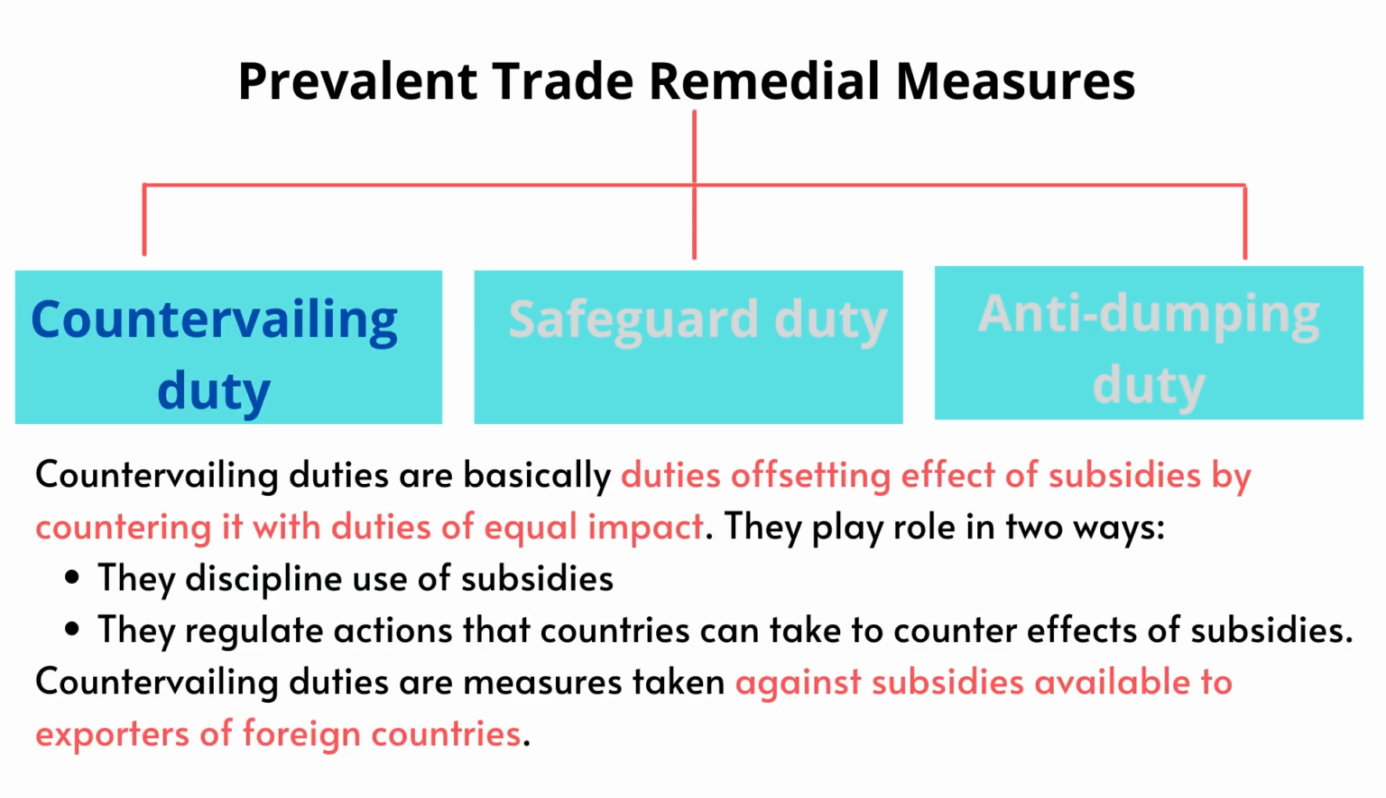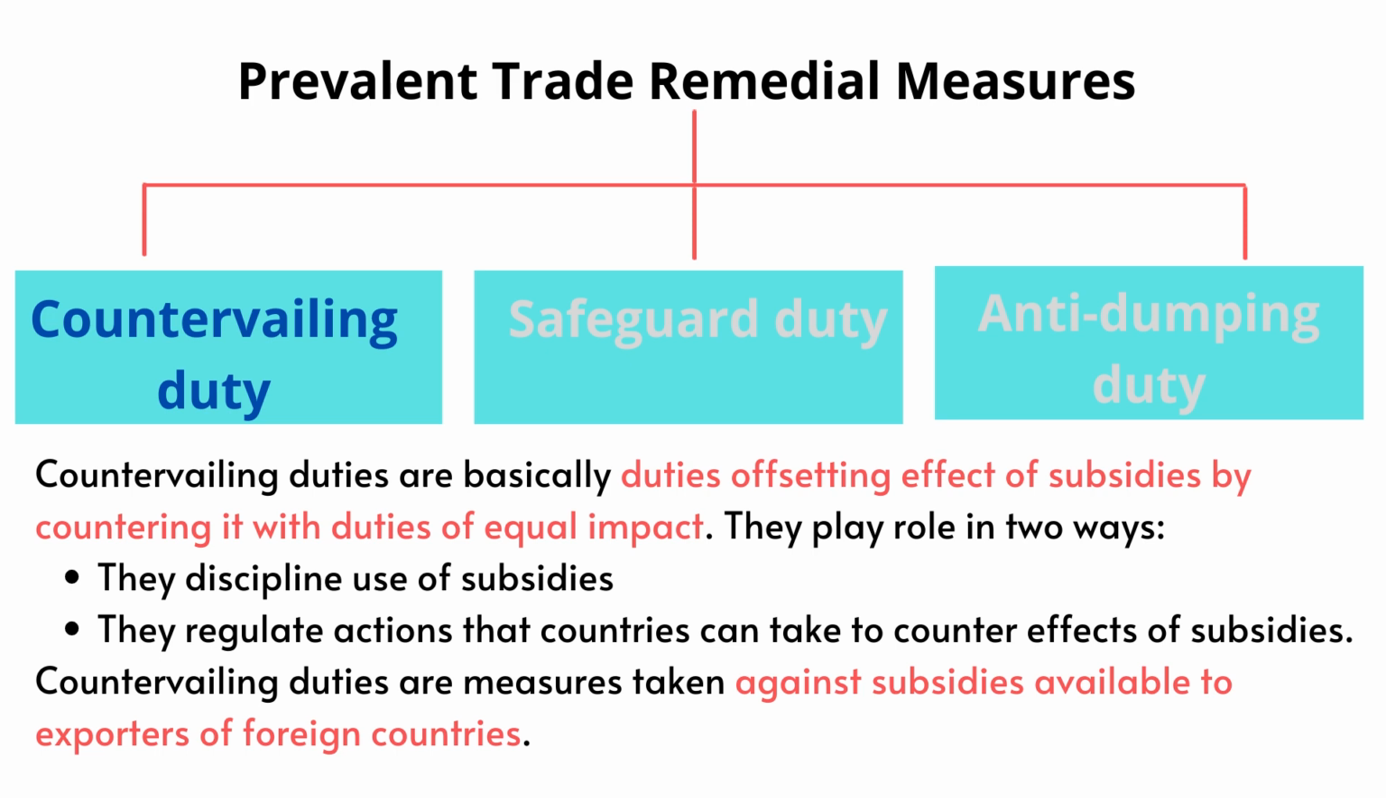Moving forward, we will discuss countervailing duty. Countervailing duties are basically duties offsetting the effect of subsidies by countering them with duties of equal impact. So, now the question arises, what constitutes subsidies? WTO defines subsidy as a financial contribution by government or any public body within the territory of the member in the form of direct transfer of funds, potential direct transfer of funds or liabilities, or government revenue which is due but is foregone or not collected, or provides goods or services other than general infrastructure, or purchases goods.